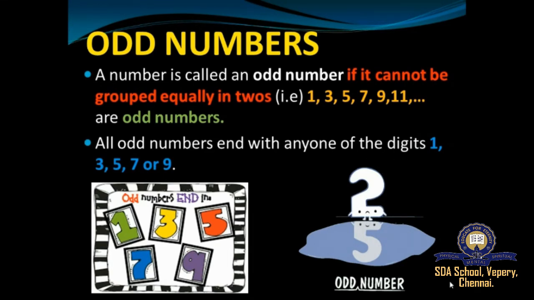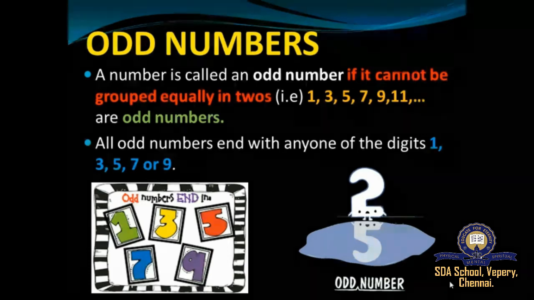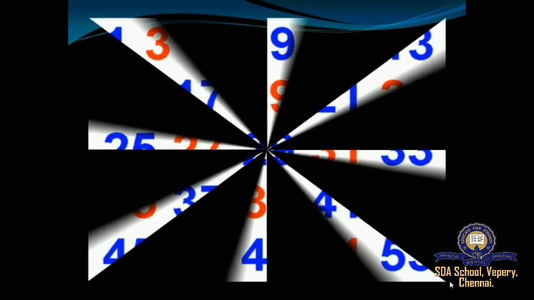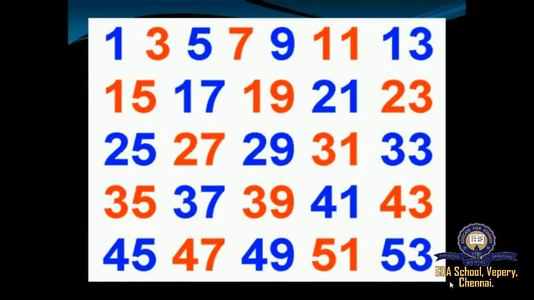So what are odd numbers? Odd numbers generally start from 1, followed by 3, 5, 7, 9, 11, 13, 15, and it goes on till infinity. All odd numbers end with any one of the digits 1, 3, 5, 7 or 9. The alternative numbers starting from 1 are called odd numbers. Now we'll move on to the set of odd numbers.